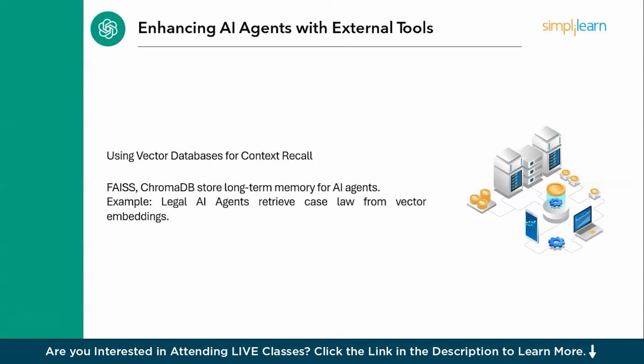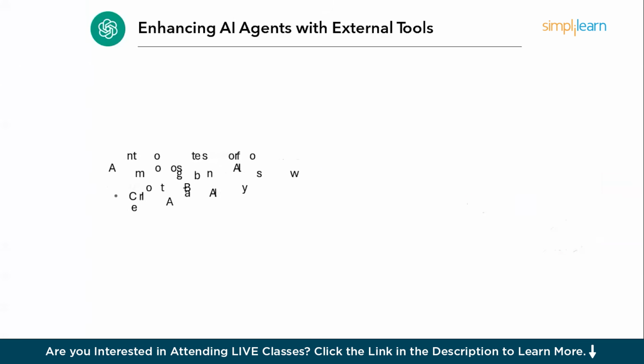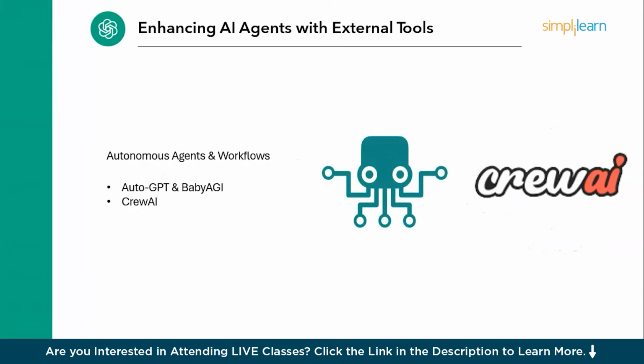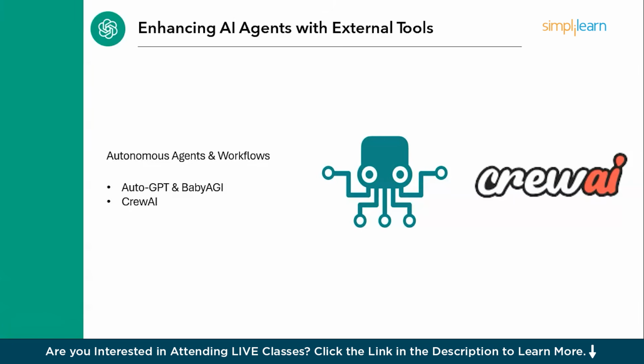Next ahead, using vector databases for context recall. FAISS and ChromaDB store long-term memory for AI agents. For example, legal AI agents retrieve case law from vector embeddings. Lastly, we have autonomous agents and workflows. AutoGPT and Baby AGI are best examples. These are AI agents that self-improve by learning from previous tasks, and Crew AI, which is a set of multiple AI agents collaborating to solve a complex problem.